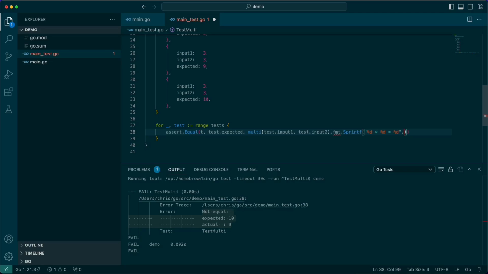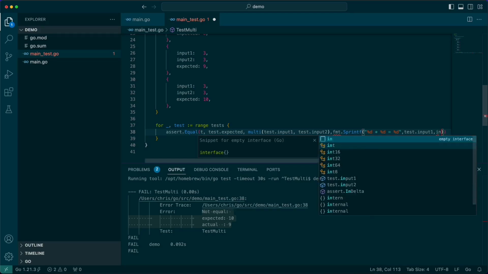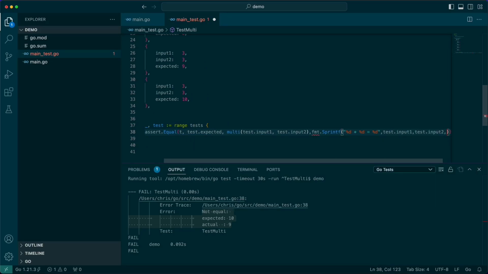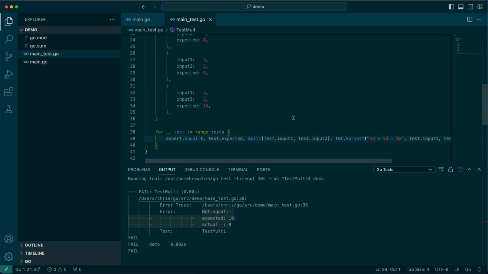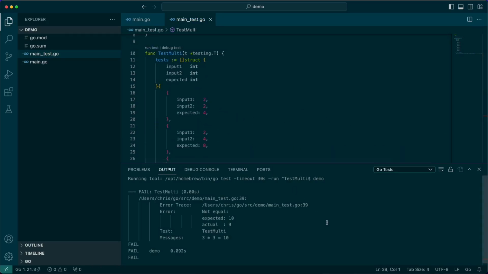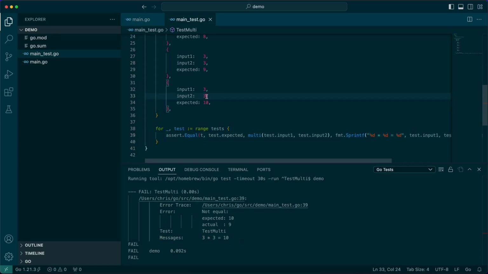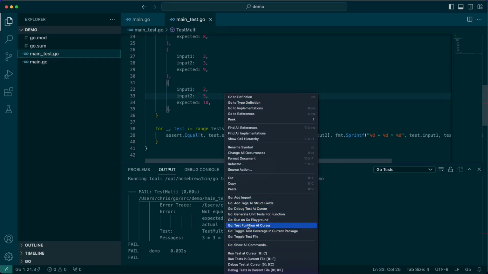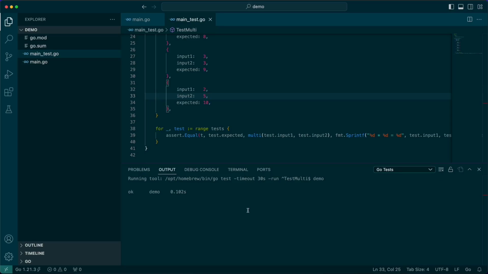So we could do something like test input 1, test input 2, test expected. And when we run this, it tells you 3 times 3 equals 10, which we know is wrong. But if we change this to say 2 times 2 equals 5, and we run that test, we'll see that it is accurate. So I find that particularly helpful. Again, this is an example where we're using the multiply function, but this could apply to a lot of other use cases.